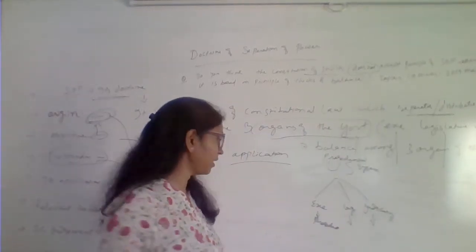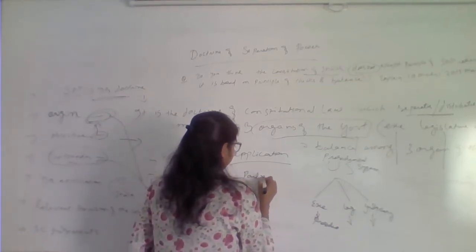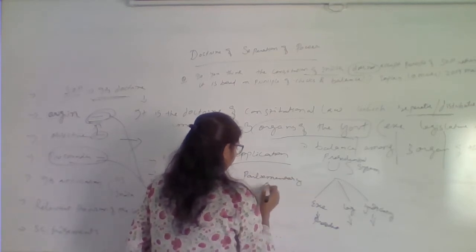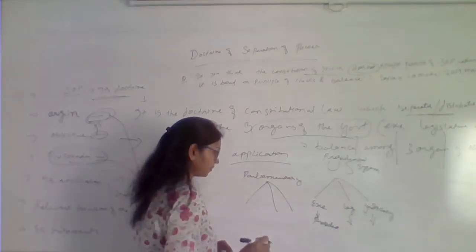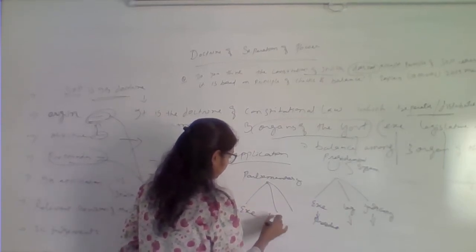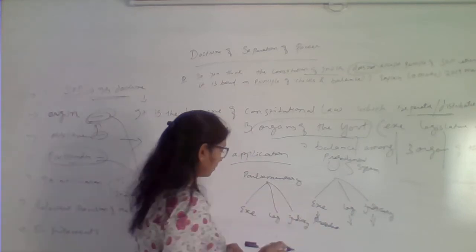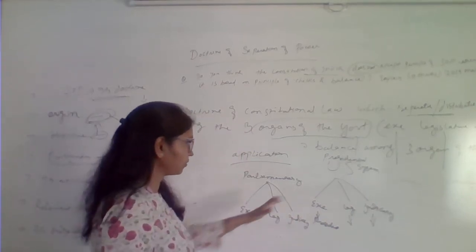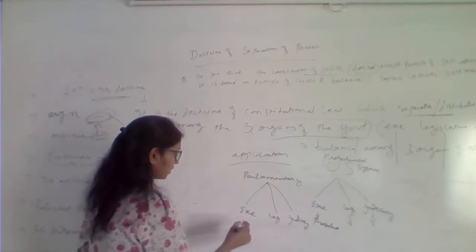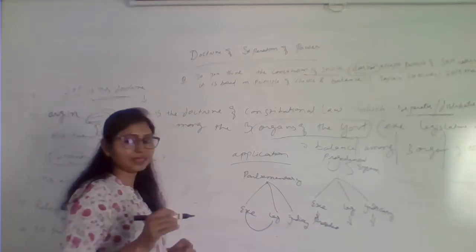So India has adopted, as you know, the parliamentary system. Again here we have the three organs of the government, that is executive, legislature and judiciary. But what is the difference between the presidential system and the parliamentary system? The executive works in close association with the legislature.